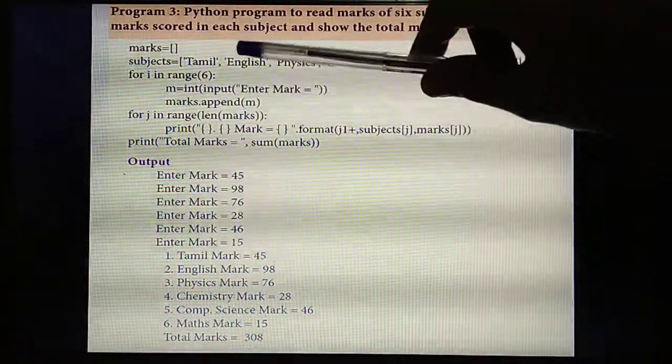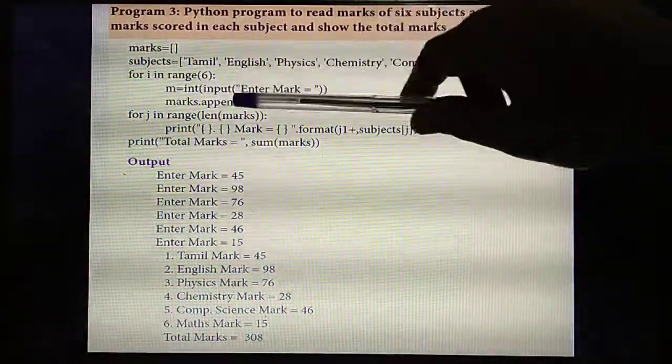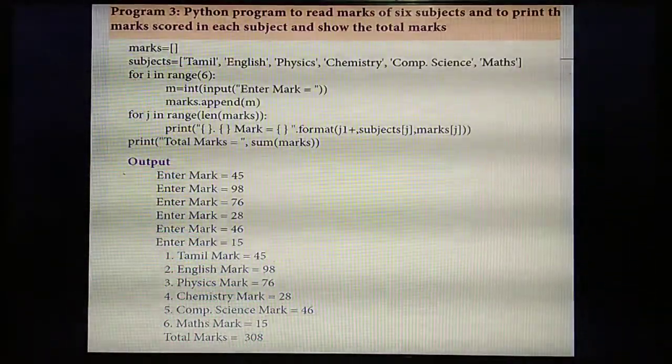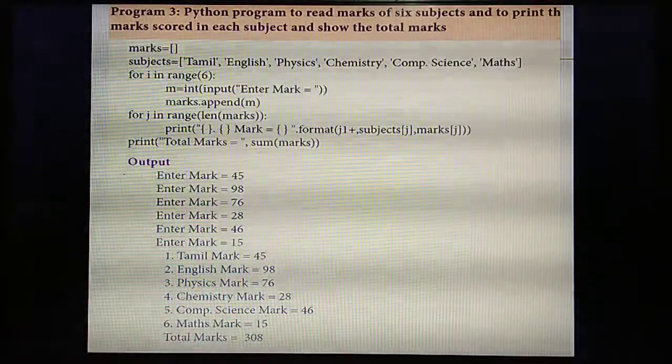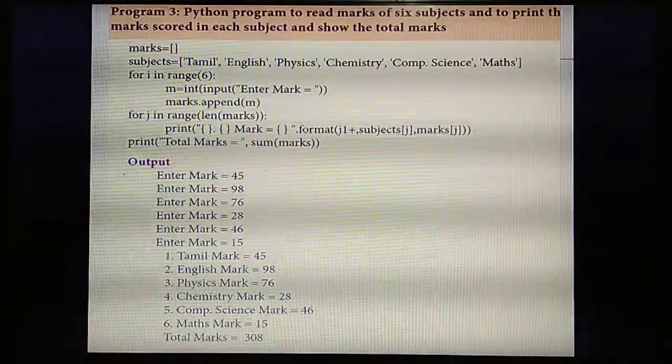That means you are entering the value mark 1, mark 2, mark 3. Like append, you are entering the marks in which variable? M. So each time you enter the marks, they need to get appended to the list marks. Understand? Understand or not? Yes. Next thing. So now you have entered the marks. Next, what's the next step?